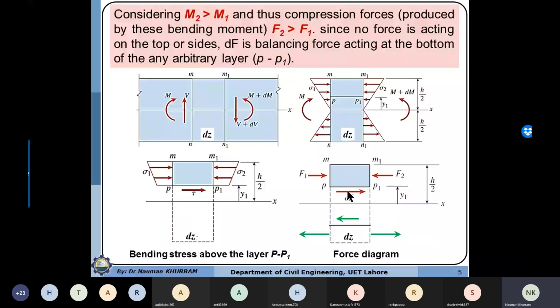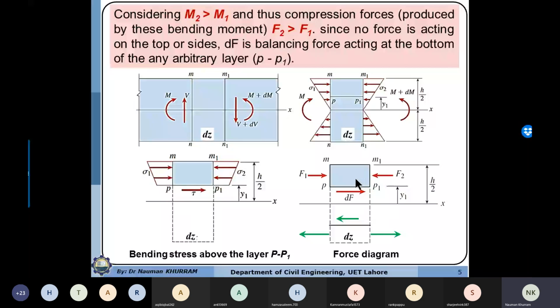Why do these forces cause the shear force and these forces the normal force? Because they are acting perpendicular to the cross section and these are acting parallel to this area, or parallel to this cross section or this surface. You understand? At the moment, until now, I have not discussed the concept of shear force or applied shear. But later on, I will prove it and link it with this dF force. And at the moment I am discussing that F1 is the compressive force produced by sigma 1 and F2 is the compressive force which is produced by compressive stresses at section 2 due to the moment M2.